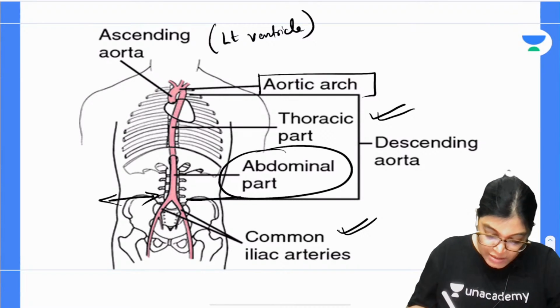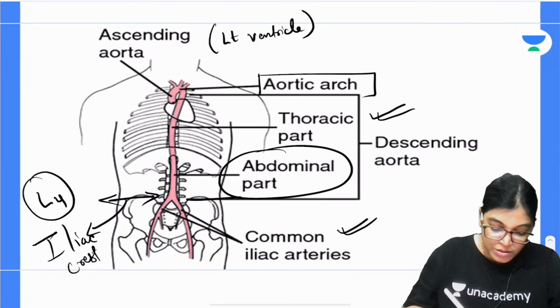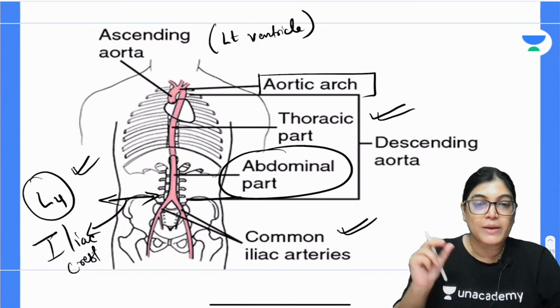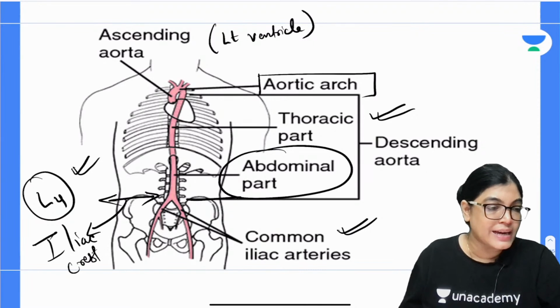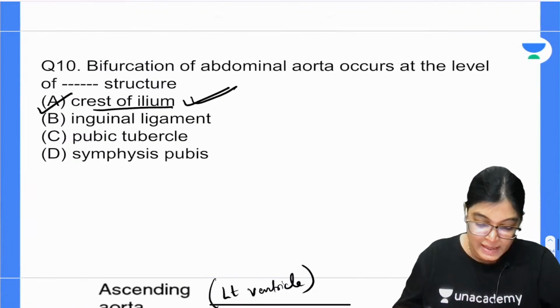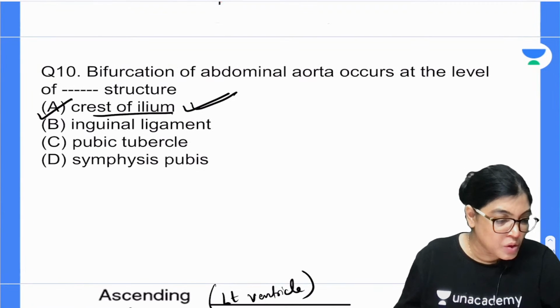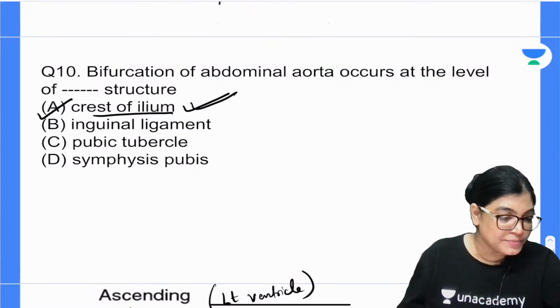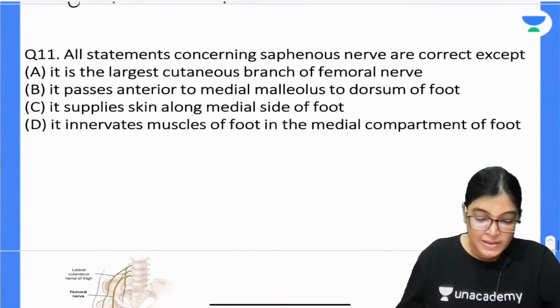Can you see here? What is this? It is corresponding to iliac crest. Iliac crest is corresponding, so exactly L4 vertebra, or in between L4 and L5 vertebra, it is corresponding to L4 vertebra. So iliac crest we will mark as the correct answer. Crest of ileum. Is it okay? Very good dear. So let's move on to 11.